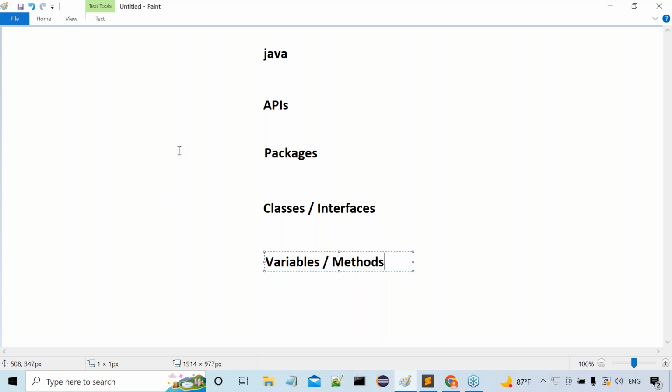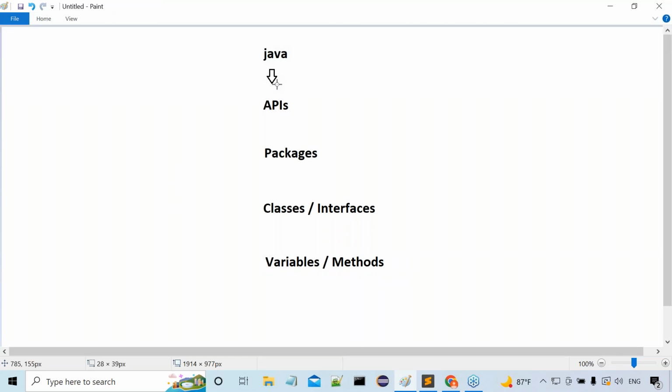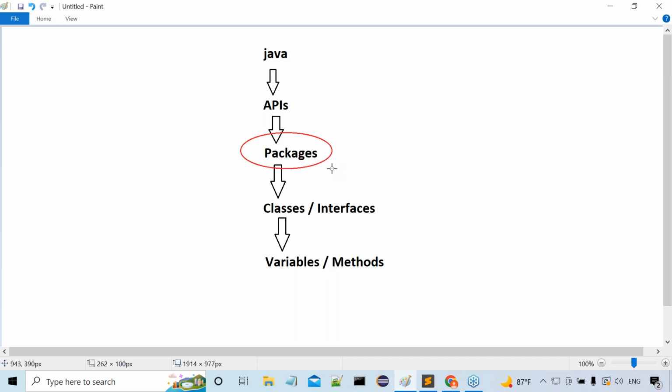Observe carefully. This is the architecture I'm telling you, and everybody has to understand it clearly. Java is a collection of APIs. API is a collection of packages. Package is a collection of classes and interfaces. And class or interface is nothing but variables and methods. Now what is my required definition? What is a package? This is my question.